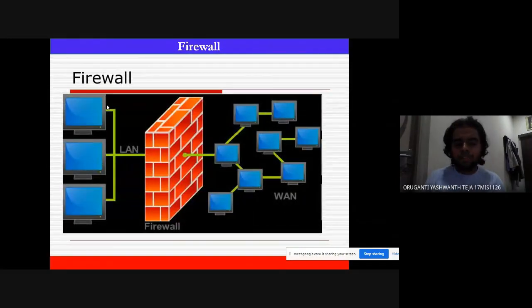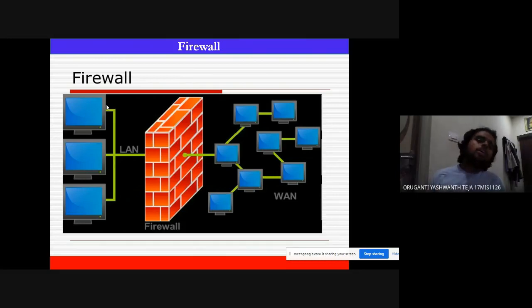So firewall is an interesting concept. What will this firewall do? When a user tries to come into a system without any authorized way, the firewall will stop those particular links, and it will ask for authorization.